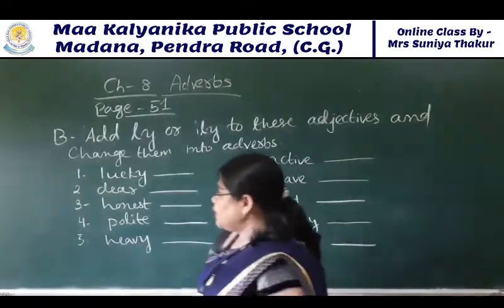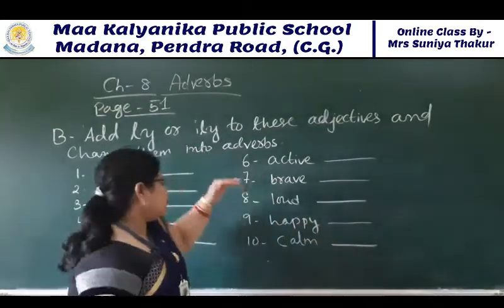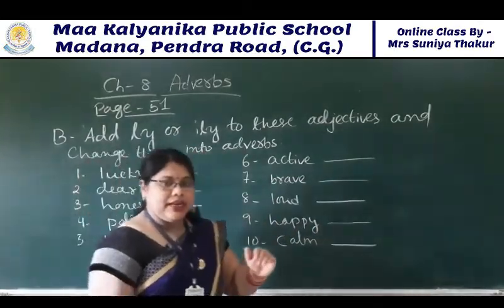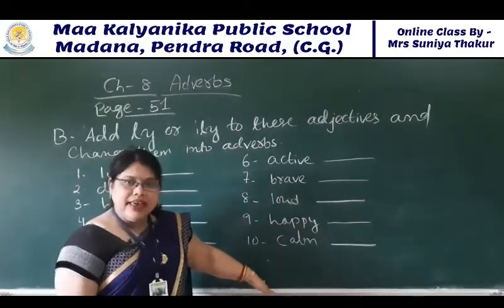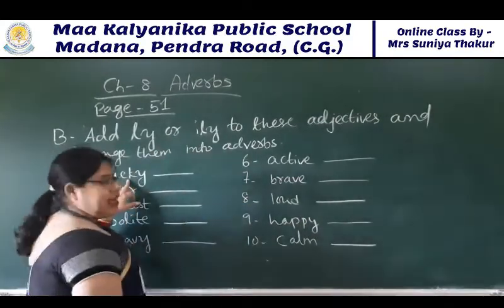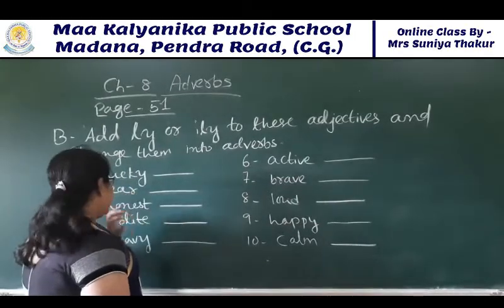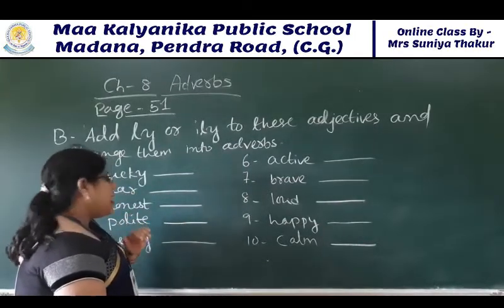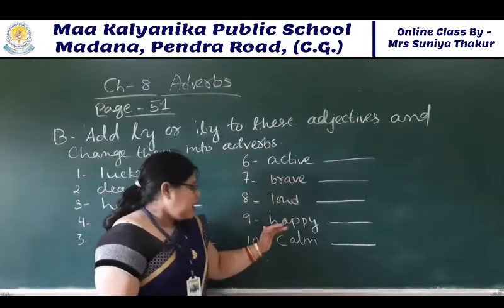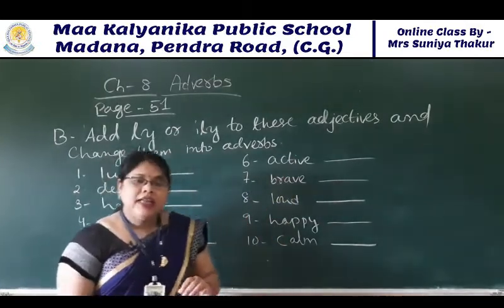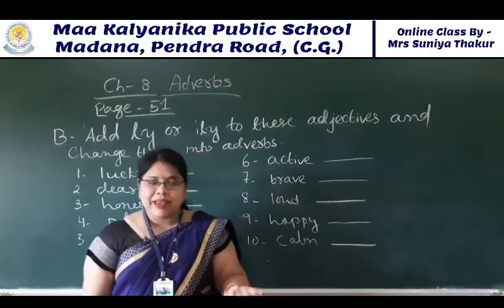We will see number B. Here it is given to add ly or ily to make an adverb. These words are your adjectives: lucky, dear, honest, polite, happy, active, brave, loud, happy, calm. These are adjectives, describing words.